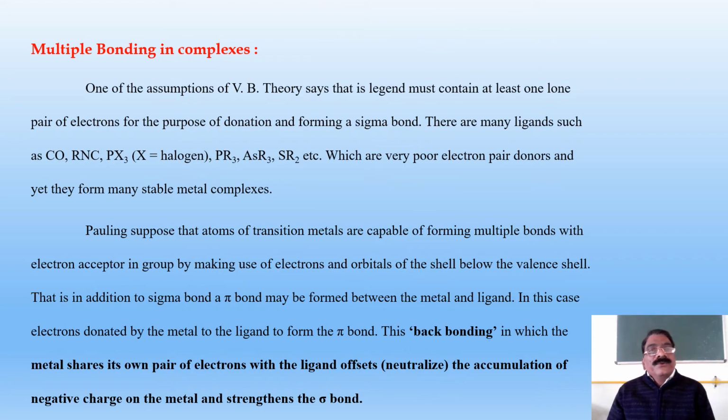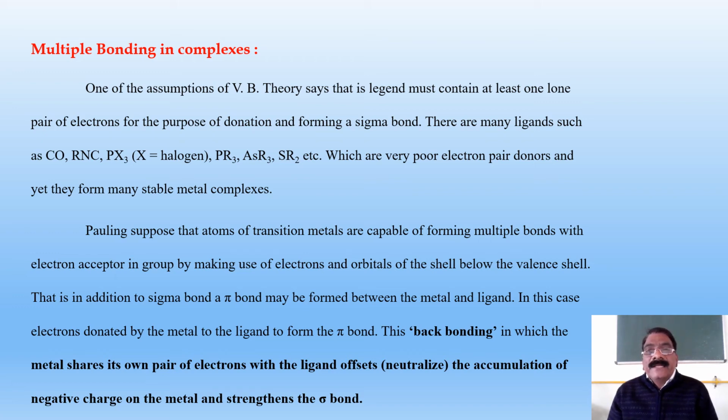Now we are going to see multiple bonding in complexes. Pauling considered multiple bonding in the complexes. One of the assumptions of VBT says that a ligand must contain at least one lone pair of electrons for the purpose of donation and forming a sigma bond.